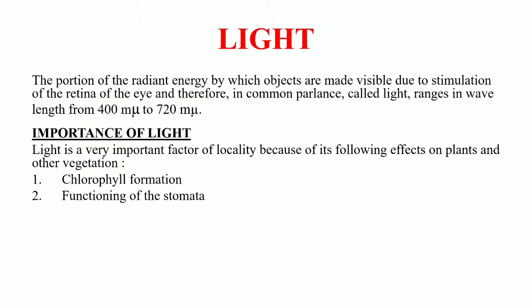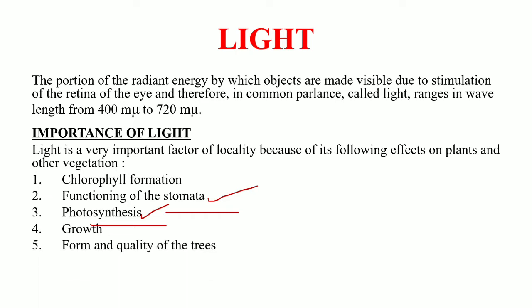So next is the functioning of the stomata. Stomata is a very important structure in the cells of the plants. This stomata helps in the exchange of gases in the plant tissues. Therefore, light also has a great role in the functioning of the stomata. Next is photosynthesis. Photosynthesis is a very important process by which the trees make their own food using sunlight, and they produce the oxygen, which is very important for the survival of human beings.